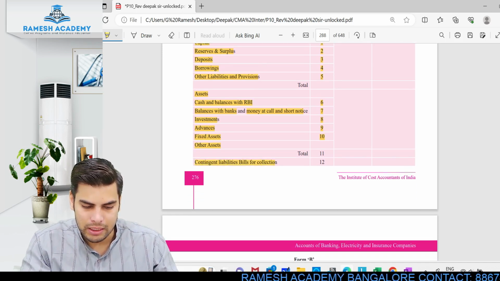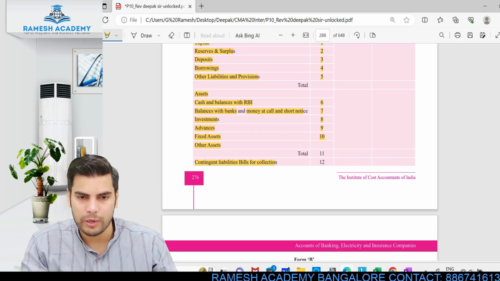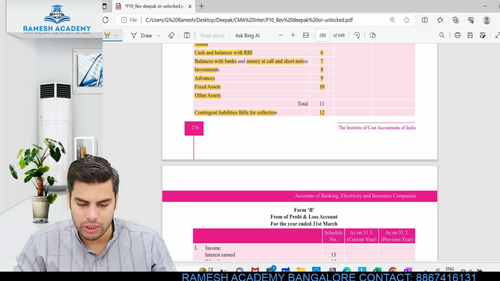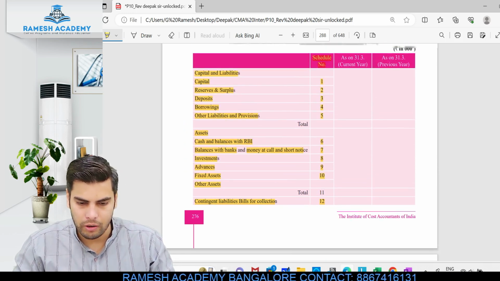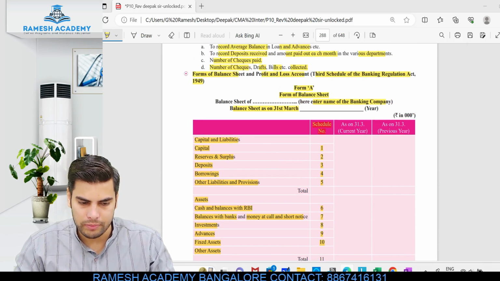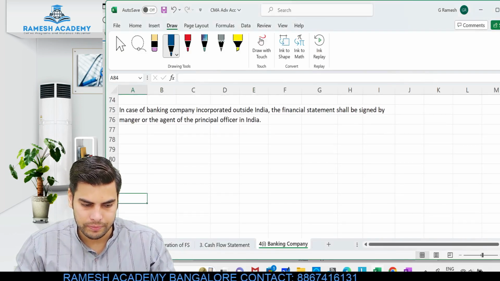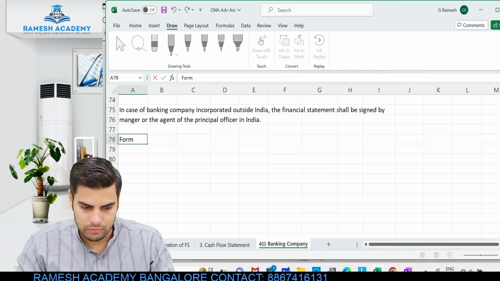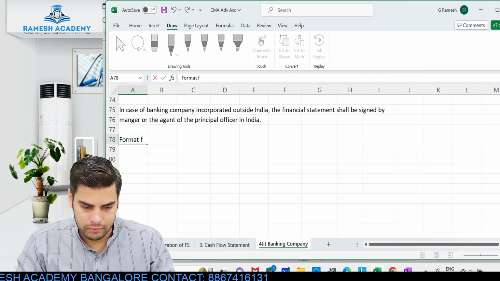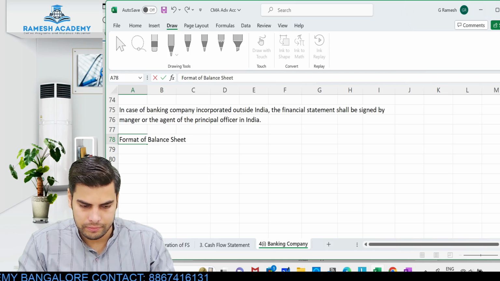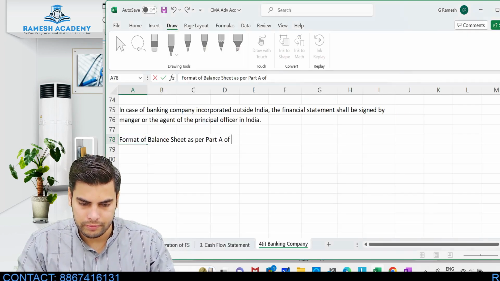Contingent liabilities. Okay, so with respect to bills sent for collection, that would be your schedule 12. So you will have to remember all these schedule numbers. Okay, you will have to remember all these schedule numbers. Okay, so let me just write this. Format of balance sheet, okay, as per part A of schedule 3.